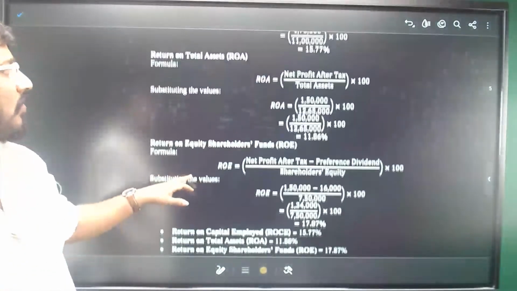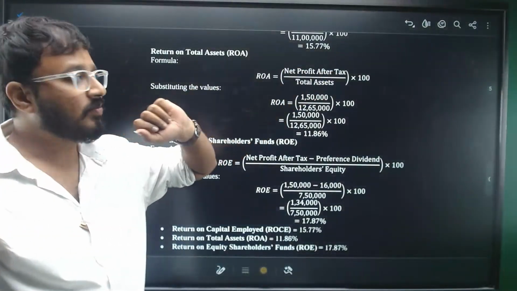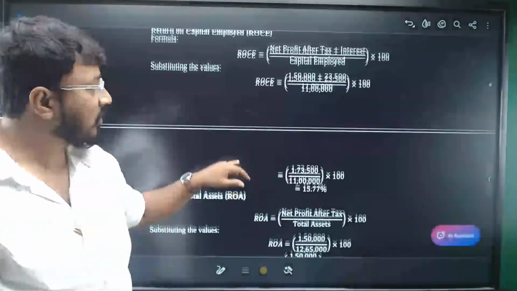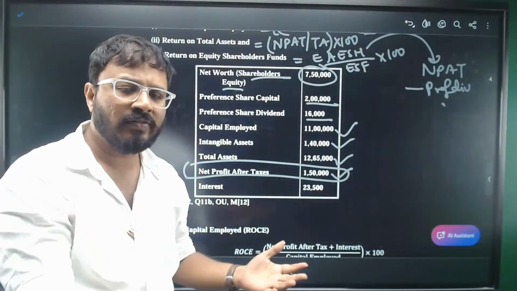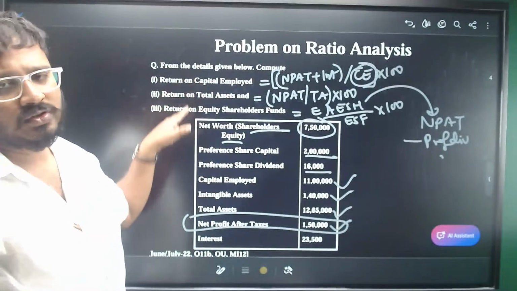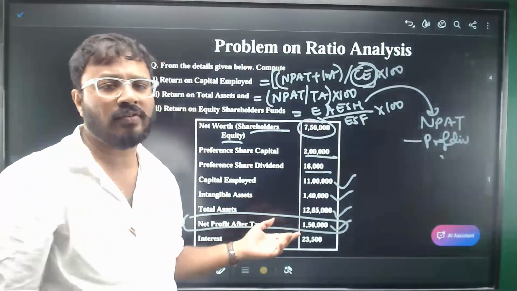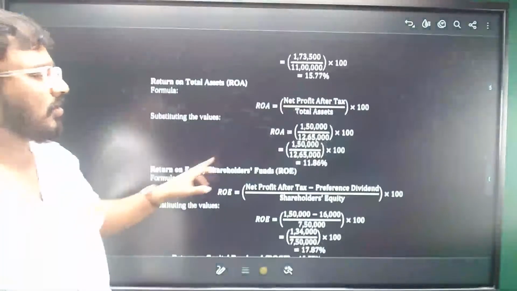Same is with the other formulas as well. You have net profit after tax information. You have total assets information. Intangible assets information is not useful here. They might be giving additional information. Let it be. What is required is this. So you need not have the information of intangible assets. So substitute and get the answers.